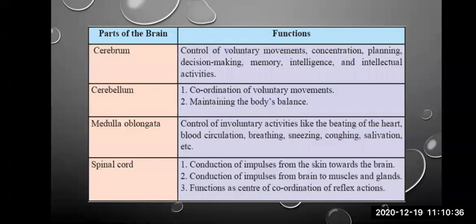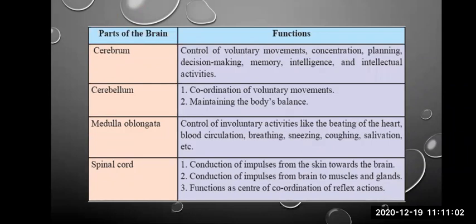So when the functions are asked: memory, talking, speech, reading, writing, all intellectual, artistic activities come under the cerebrum. Problem solving, mathematics skill, everything is covered by the cerebrum. Next is cerebellum. Cerebellum is the smallest part of the brain.